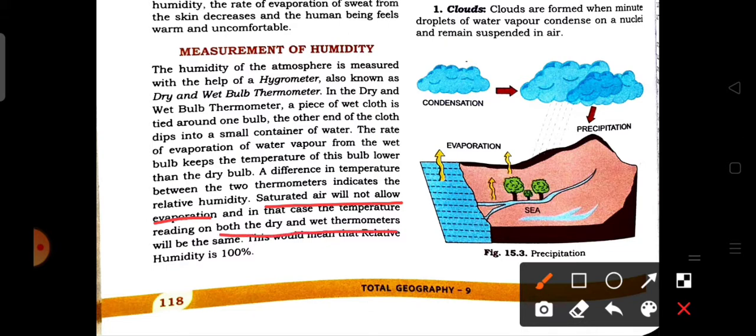So if there is saturated air, it means the relative humidity is 100%, and this saturation mainly happens during rainfall. During this situation, the wet bulb and the dry bulb show the same temperature.